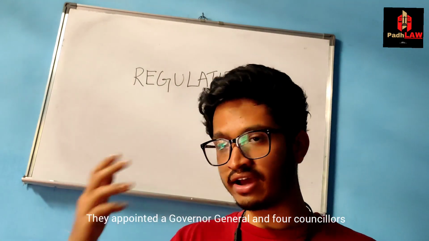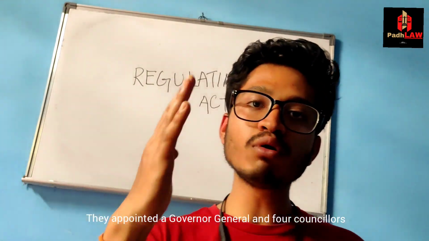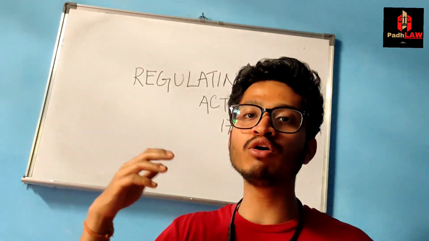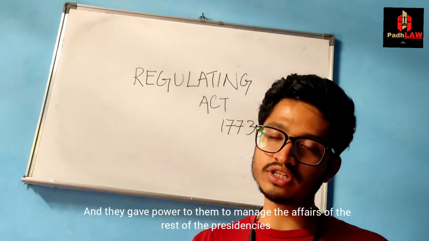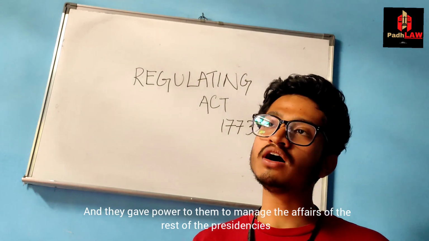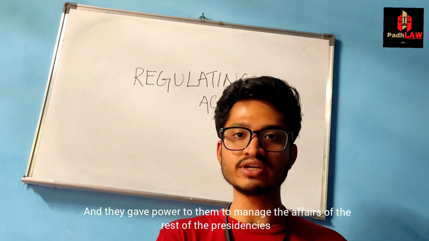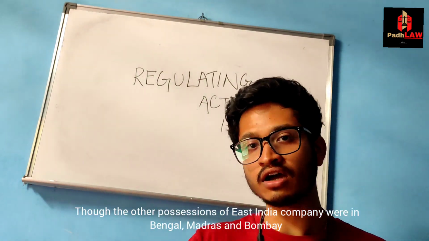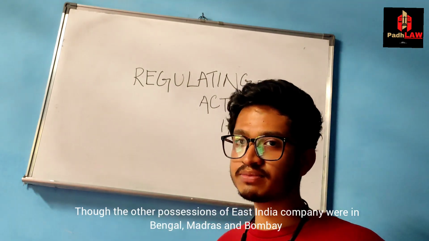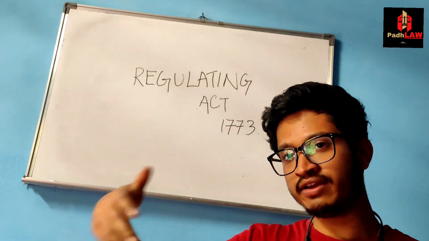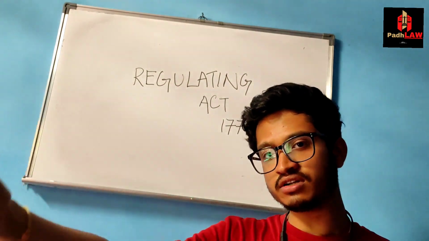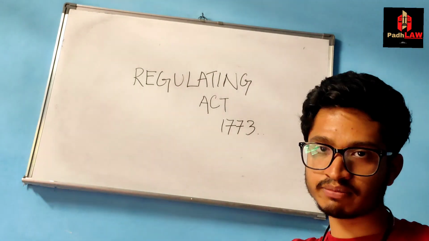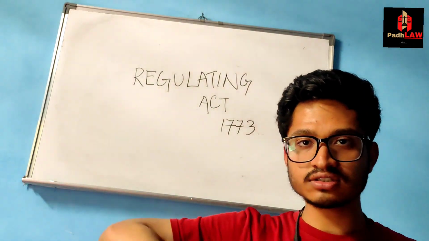So they appointed a governor general and 4 councillors to the Fort William of the Bengal presidency, and they gave the power to these governor generals and councillors to manage the affairs of the rest of the 2 presidencies. जो बाकी का पोजीशन था ईस्ट इंडिया कंपनी का, कहाँ था? बंगाल में था, मद्रास में था, बॉम्बे में था. तो by appointing such governor generals in Bengal and giving them the power to decide what will be done with the rest of the presidencies, they started to connect these regions.